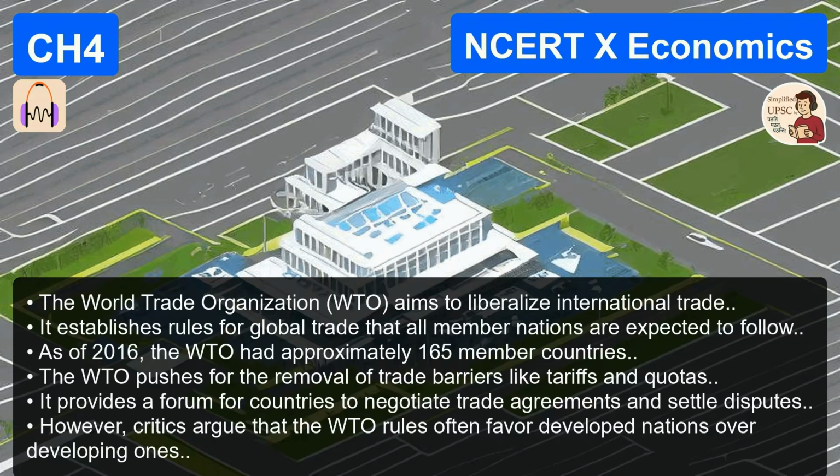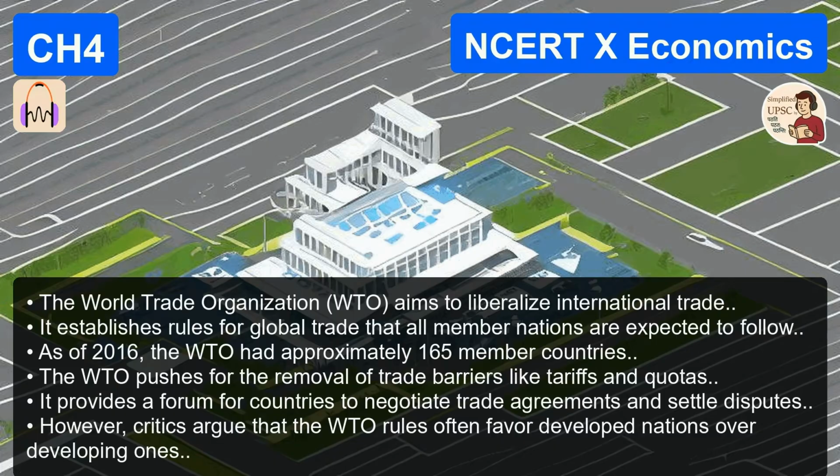It is. The chapter is all about increasing integration. The NCERT was written when globalization was at its peak optimism, the era of rapid integration, interconnectedness. But this question asks you to contrast that textbook view with reality. So you have to argue that while the NCERT describes the mechanism of integration, MNCs, technology, the current geopolitical reality involves nations turning inward.